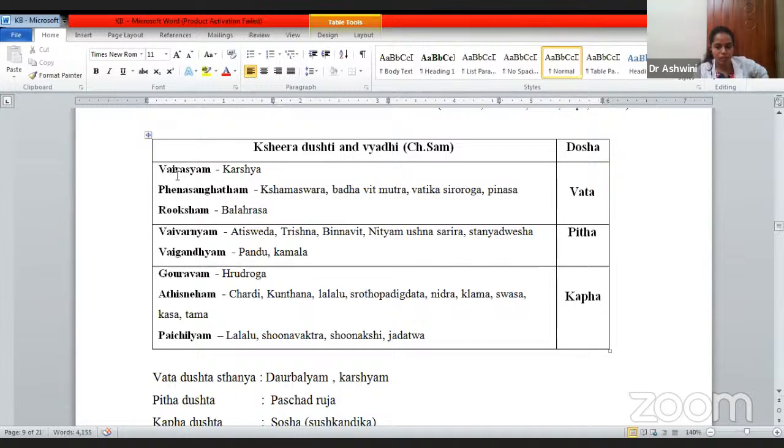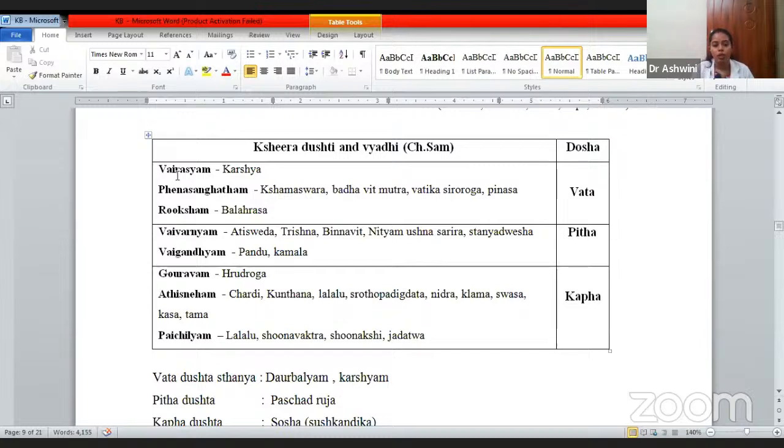Vairasya, especially if a Vata dosha is there, Kashaya rasa will be there leading to the Vairasya. Then Fena Sangata, there will be a frothy like appearance. If by consuming that, the kid will have Kshama Swara or Baddha Vinmutra. There will be obstruction for the passage of the Mutra and Purisha. Then Vatika Shiroroga and Penasa. Vata is a type of Shiroroga and Penasa, rhinitis, okay, or coryza. Such kind of diseases the kid will have if the kid is fed with Vata Kshira Dushti, Vata Dushta Kshira